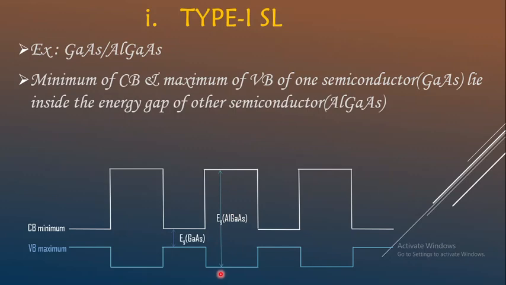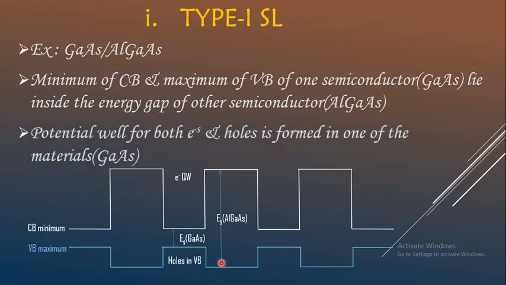So if a superlattice has this type of structure where the energy gap of one semiconductor is in between the energy gap of another semiconductor, then we say it is type 1 superlattice. And these are nothing but the quantum wells where electrons and holes are trapped. So the potential well for both electrons and holes is formed in one of the materials, that is in gallium arsenide, which has the lower band gap. So this is about type 1 superlattice.